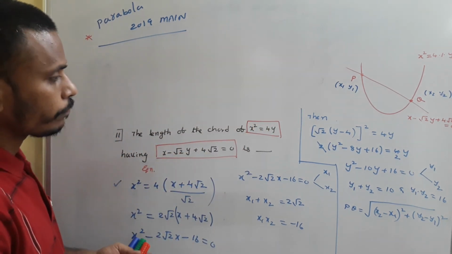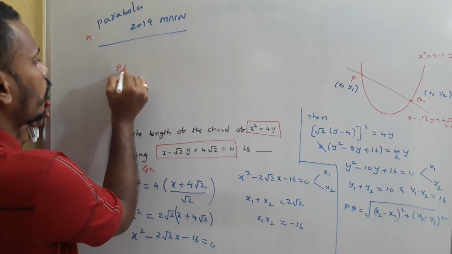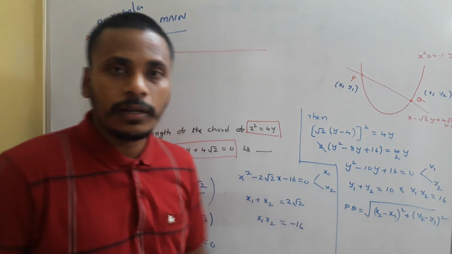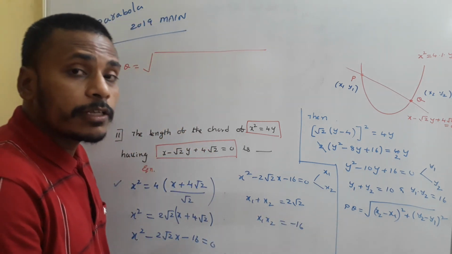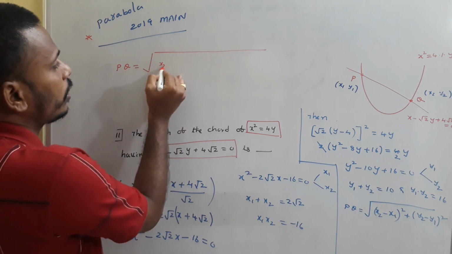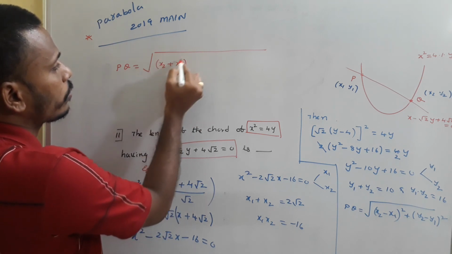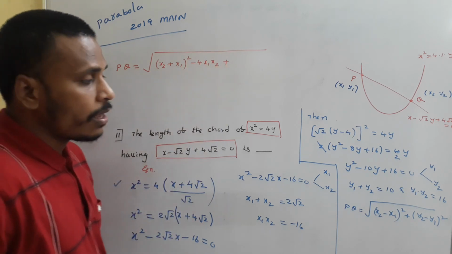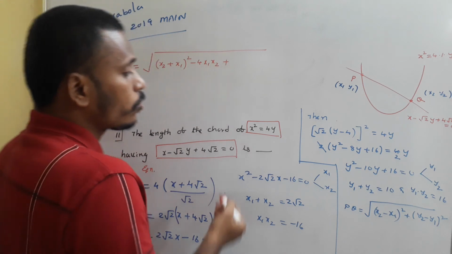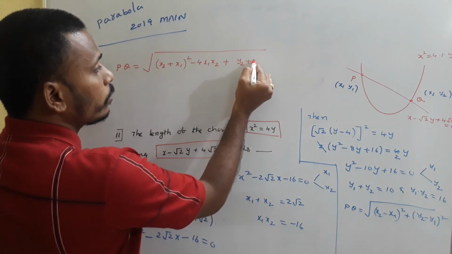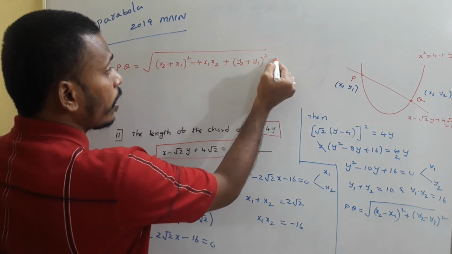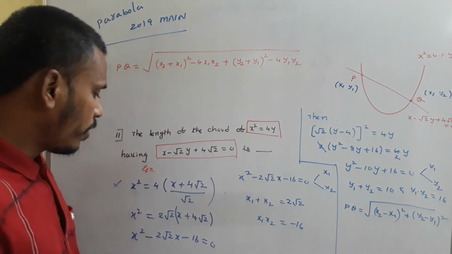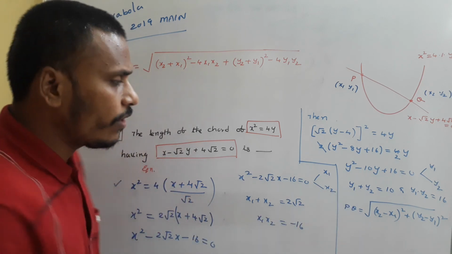PQ is equals to square root of x2 minus x1 whole square, and a minus b whole square is a plus b whole square minus 4ab. So that is x2 plus x1 whole square minus 4x1 x2 plus y2 minus y1 whole square. So y2 minus y1 whole square is y2 plus y1 whole square minus 4y1 y2. You just replace x1 plus x2, x1 x2 and everything in that.